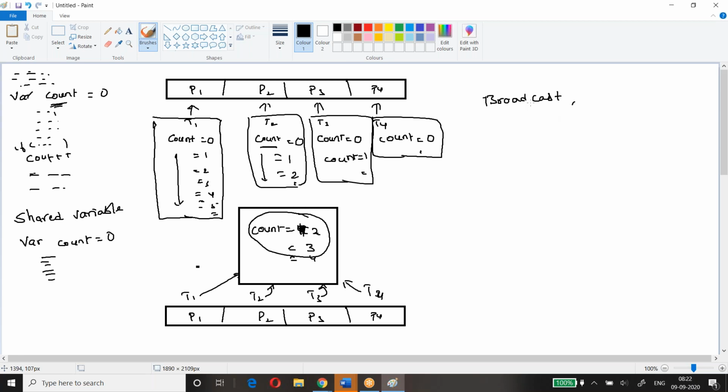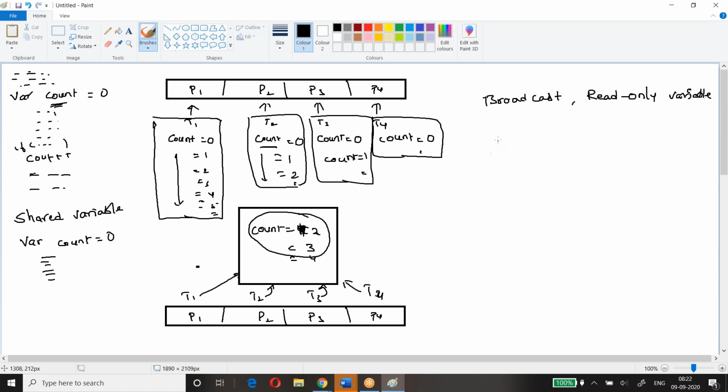So I have just separated it to explain. Broadcast is distributed. It is a read and write variable, okay. Oh, sorry, it's a read-only variable, guys. Sorry, it's a read-only variable. It is shared, but it's a read-only variable.